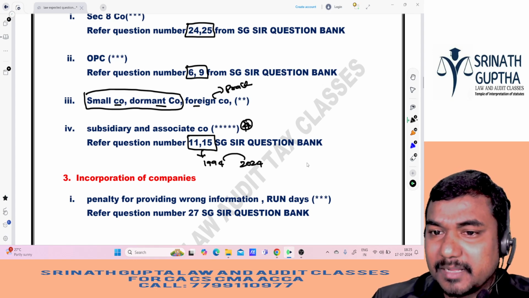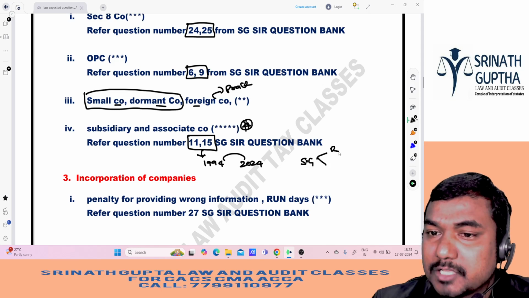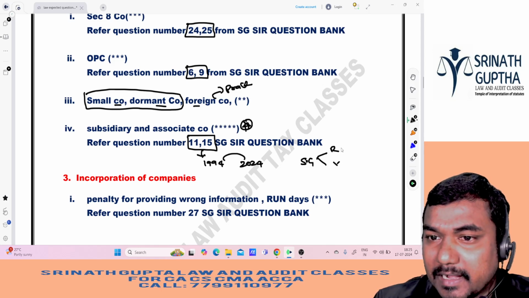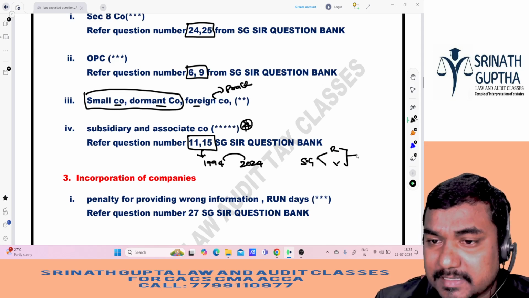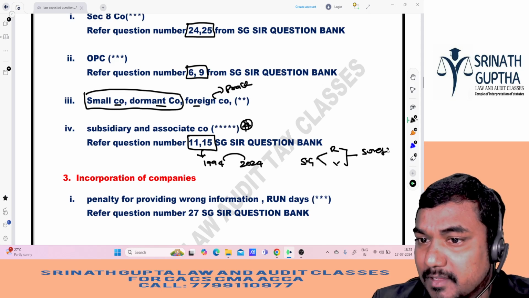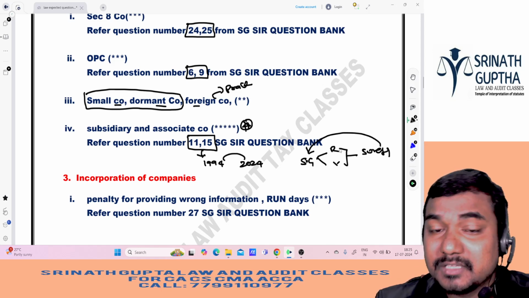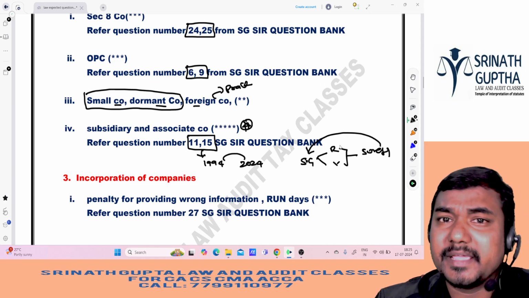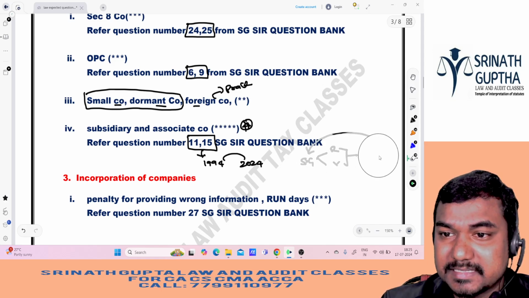So he will give one company, SG Limited. It is having two companies like Raju Limited and Vani Limited. And Raju and Vani are subsidiaries of SG Limited. Raju and Vani are investing in, for example, Suresh Limited. So whether Suresh Limited will become the subsidiary of SG Limited or not. So this kind of question he is asking from so many years, from 1994 also same question is there, sir. So that question he is asking.